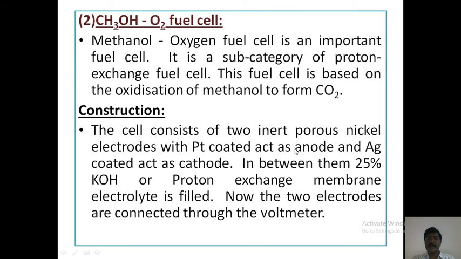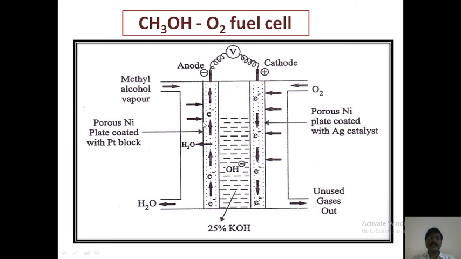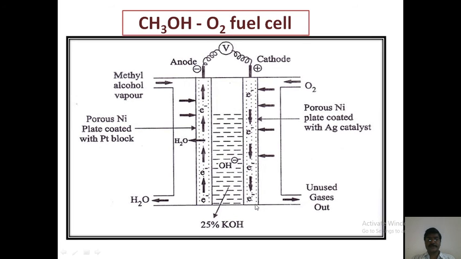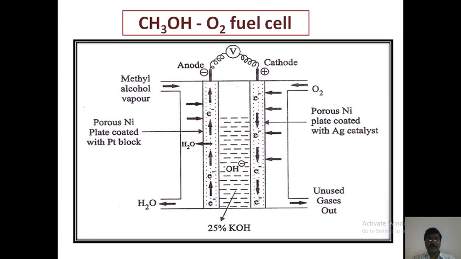The cell consists of two inert porous nickel electrodes, platinum coated to act as the anode and silver coated to act as the cathode. In between them, 25% KOH or a proton exchange membrane electrolyte is filled. Now the two electrodes are connected through a voltmeter. This is the construction of the methanol oxygen fuel cell. These are the two inert porous nickel electrodes, one is the anode and the other is the cathode. Between these two electrodes, fill the electrolyte solution of potassium hydroxide or proton exchange membrane.